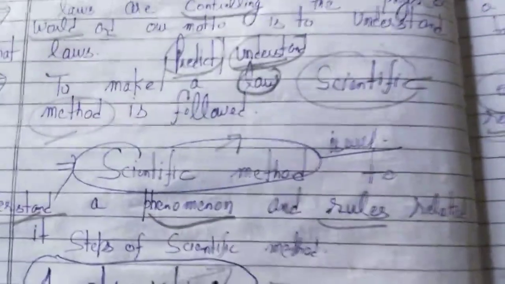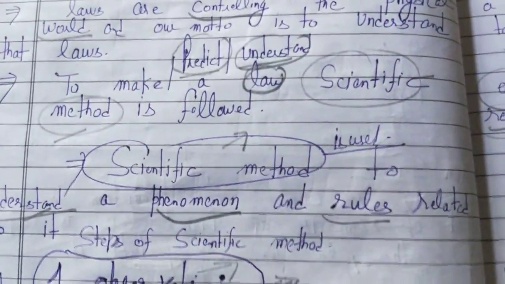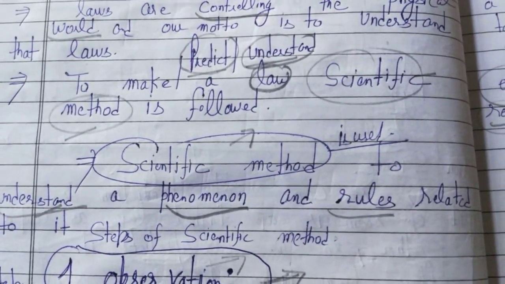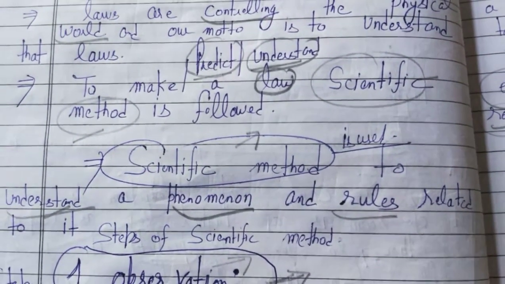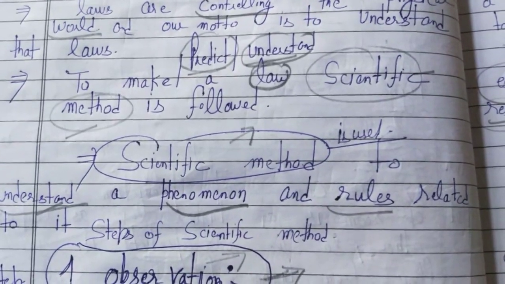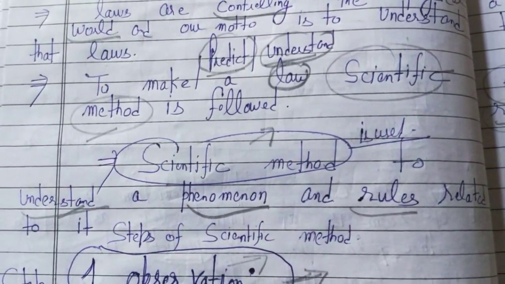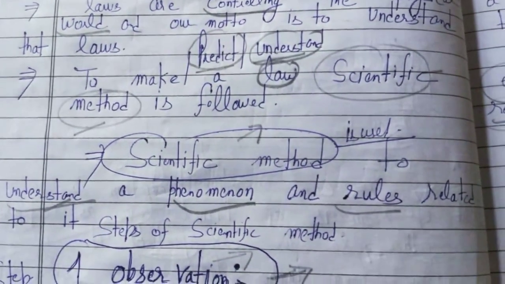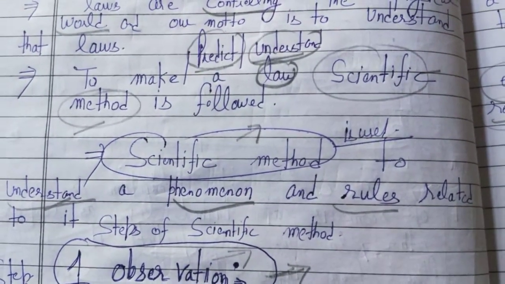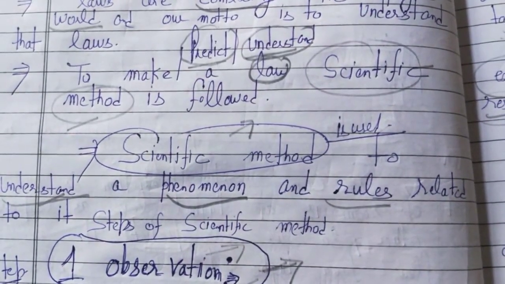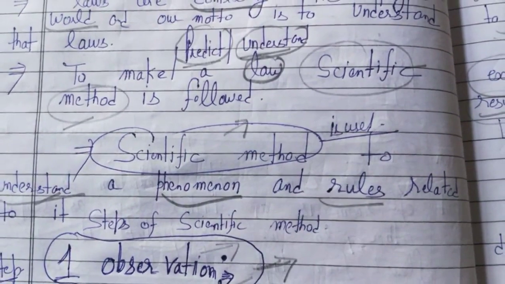So next concept is of scientific method. What is scientific method? Scientific method is used to understand a phenomena that is taking place in nature and the rules related to that phenomena. If some person observes a phenomena in nature, scientific method is a method that is used to understand that phenomena and the rules related to that phenomena.